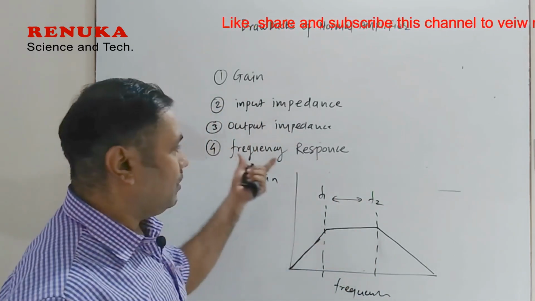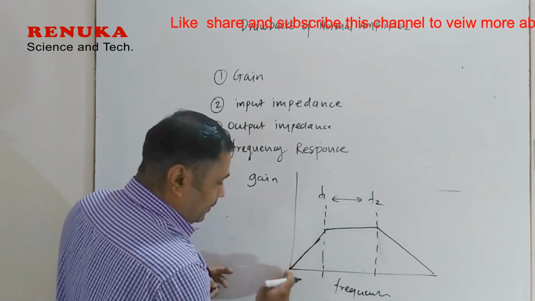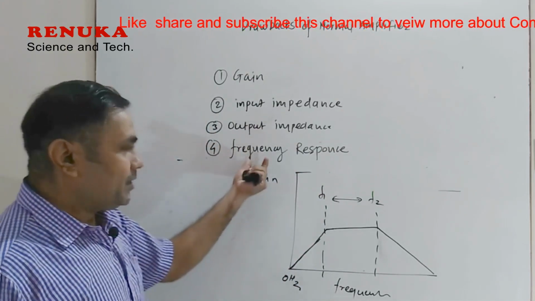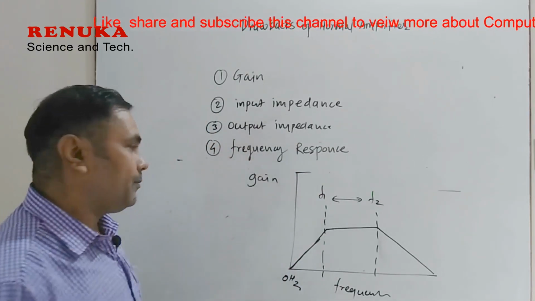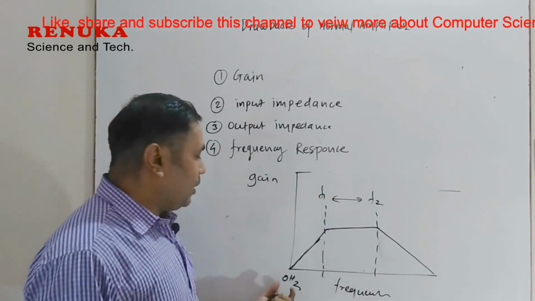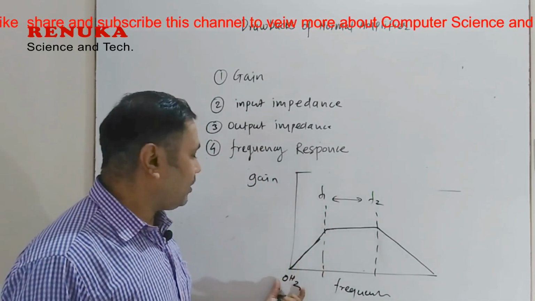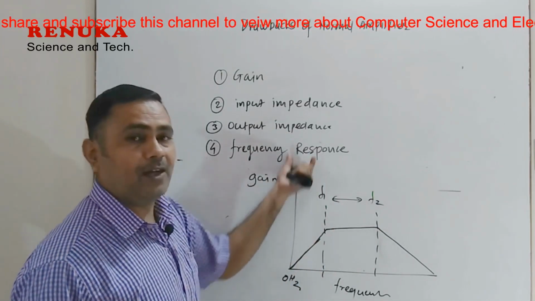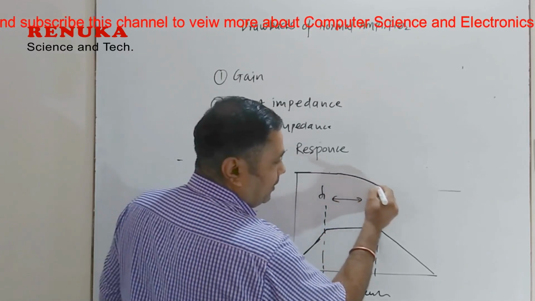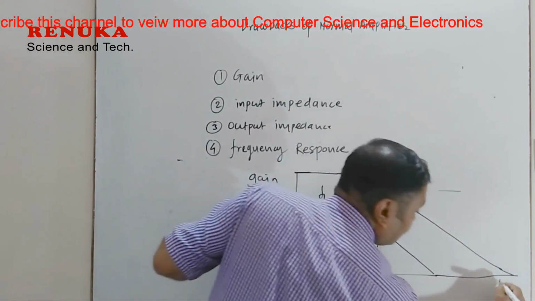As far as the operational amplifier is concerned with the frequency response, the gain at 0 Hz frequency is high, because the differential amplifiers are used in operational amplifier, and differential amplifiers are direct coupled amplifiers, so no coupling capacitors are there. So that is why low value frequency signals can also get amplified there. So at the 0 Hz frequency, the gain of operational amplifier is very high, and then after a certain frequency the gain starts reducing, but it will become zero after 1 megahertz.